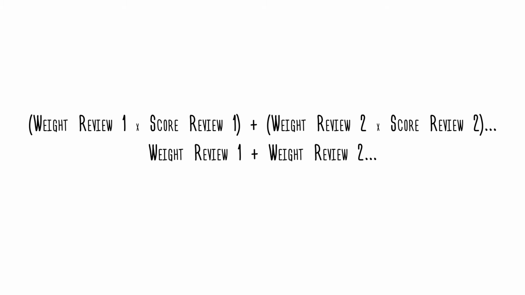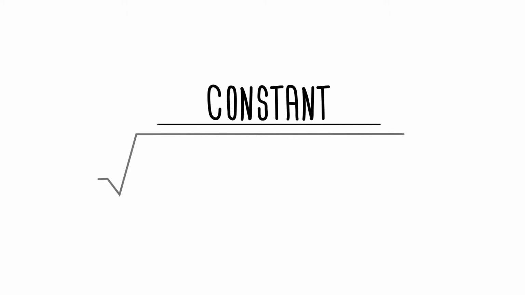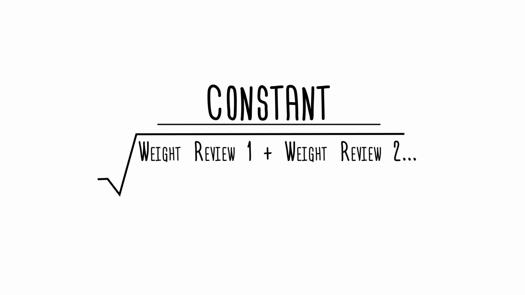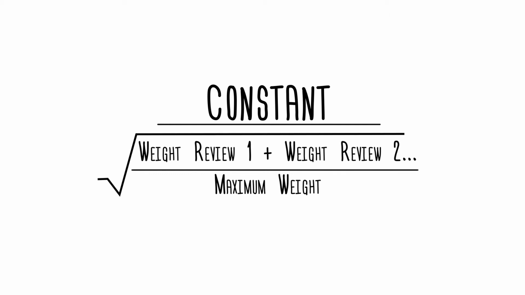Again, remember previously weights were uniform, that is equal to 1. Now we are going to change them. And the correction in this average score would be given by, as before, a constant divided by a square root, but not the square root of just the number of samples, but of the weighted sum of the reviews. That is, weight of review 1 plus weight of review 2. There's a small twist. We will also divide this number by the maximum of the weights among all n reviews. Again, if you remember, when weights of all reviews were equal in the earlier setting, this would be nothing but the square root of the number of samples.